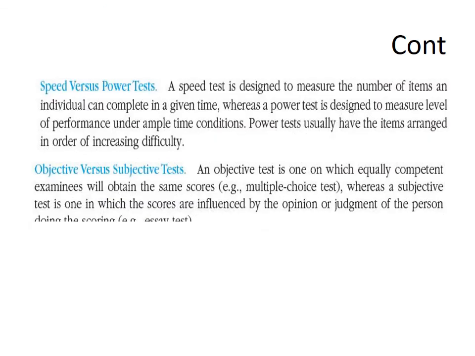Speed versus power test. A speed test is designed to measure the number of items an individual can complete in a given time, whereas a power test is designed to measure level of performance under ample time conditions. This is the difference between speed test and power test. And power tests usually have the items arranged in order of increasing difficulty.